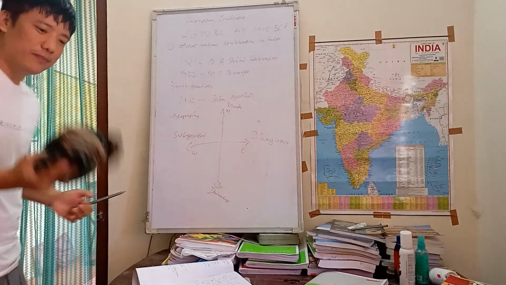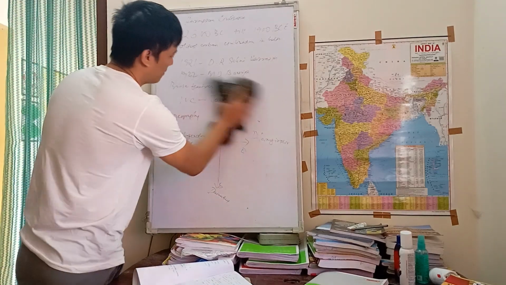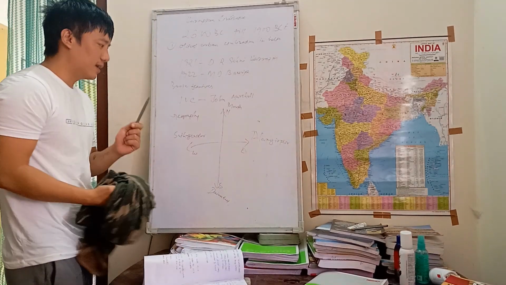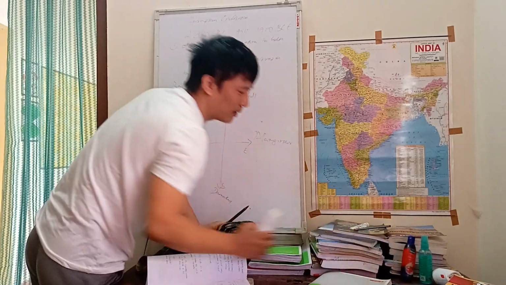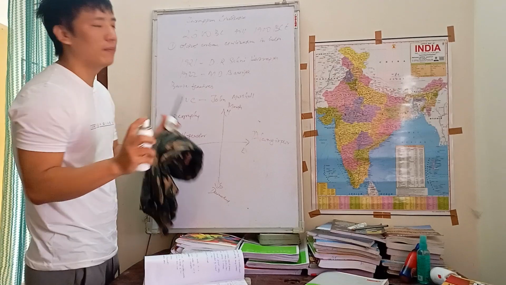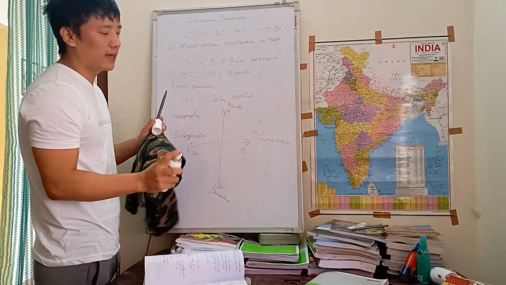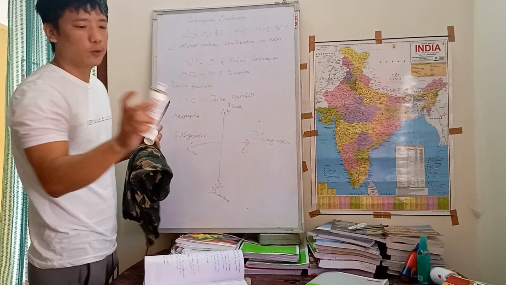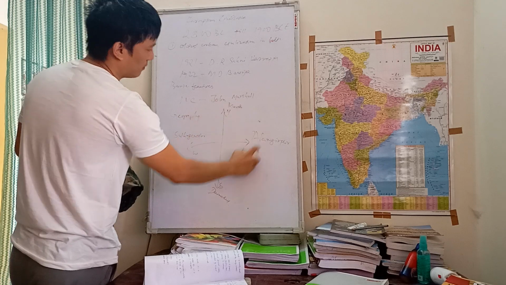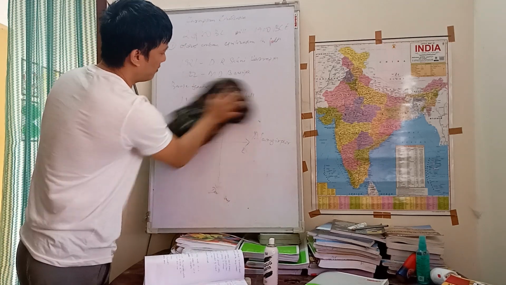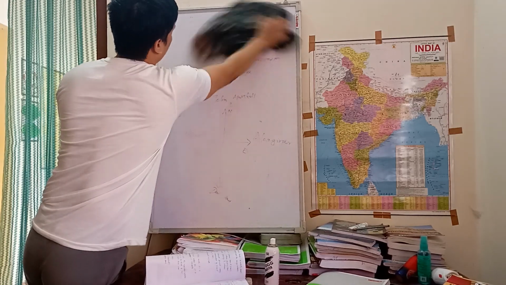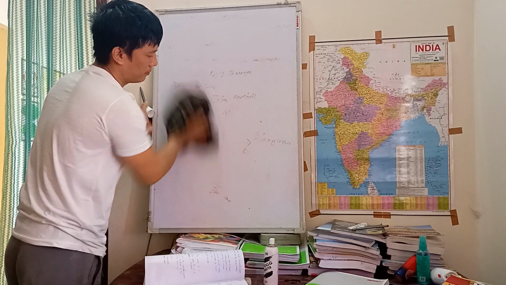Currently I don't have any eraser with me, so I am using my cloth. Oh my God, this is a permanent marker. I think I have mistakenly used this permanent marker. So let me give you a life hack. If you have used a permanent marker by mistake, and you have a deodorant at home, just spray it on, give it a rub, and you see, even the permanent marker disappears.